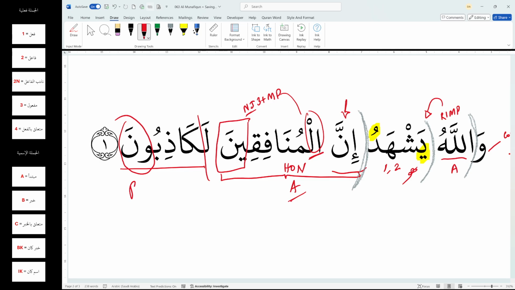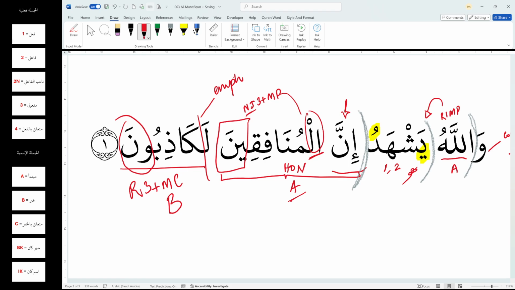Right? And if it was a majroor, it would not be kazibuna, it would be kazibina. So this lam is not really impacting anything. So it's an emphasis lam. This is clear to me now. Because kazibuna is marfu, I'm going to mark it as a khabar of the mubtada al-Munafiqoon. So I have now first closed my jumla ismiya bracket. So this part is clear.